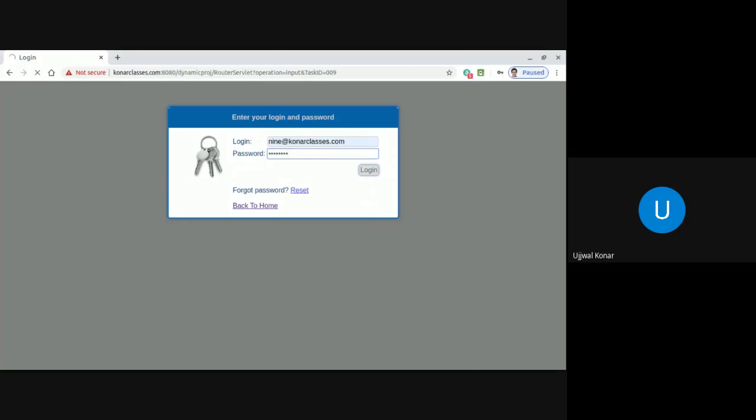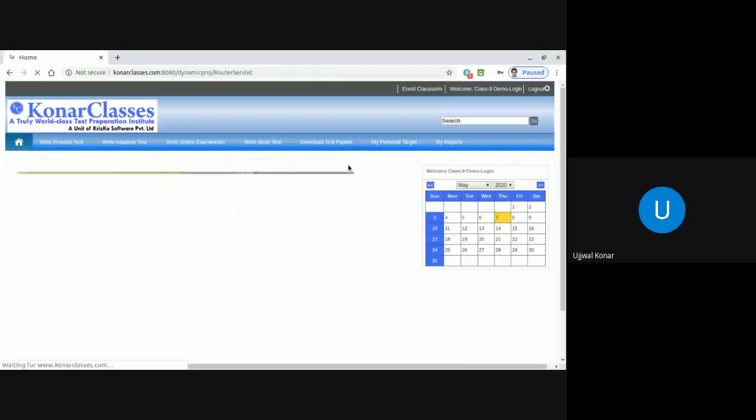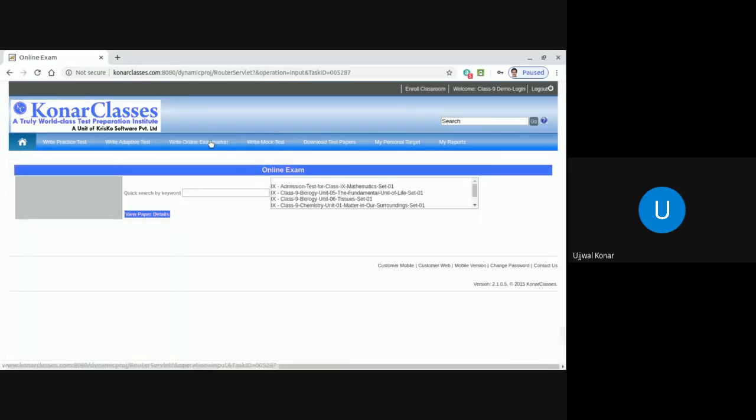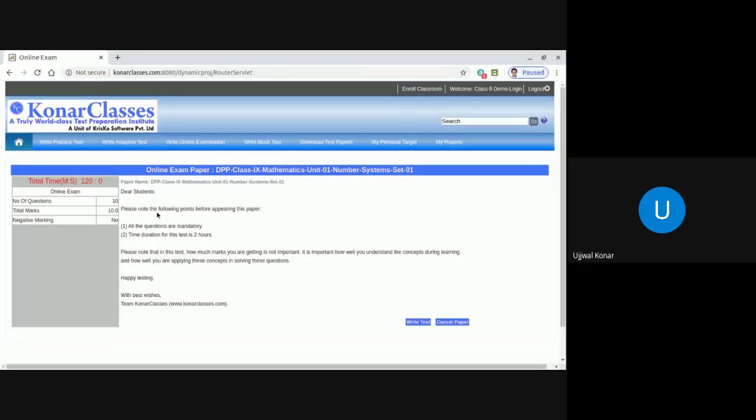After successful login, dear students, you need to go to the write online examination. And here you need to select number systems. You see the DPP of set 1. You click on view paper details. So let me go through whatever is mentioned.